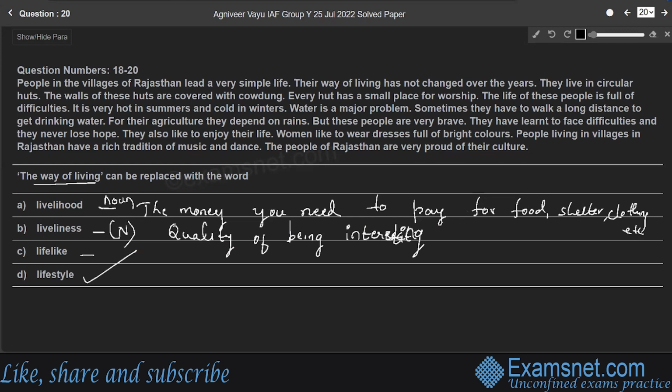Whereas lifelike is an adjective. It's not a noun form. Accurately representing or imitating real life is called lifelike, right? For example, a lifelike portrait of his two daughters hung on the wall. That means it looks real. Therefore, for the given question, the way of living can be replaced with the word lifestyle. Option D.